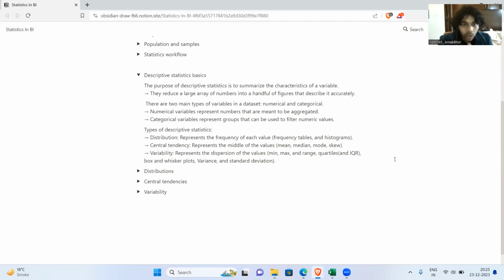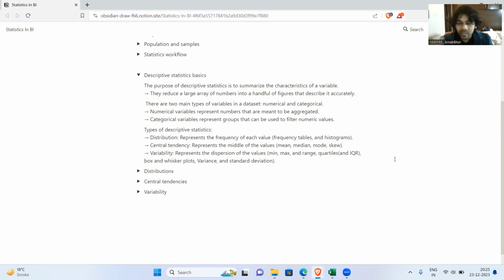Now let's come to the different types of descriptive statistics. First of all, we have distributions. Here we have frequency tables and histograms. We'll come to what these are in our Excel demo. I just want to introduce these concepts right now.